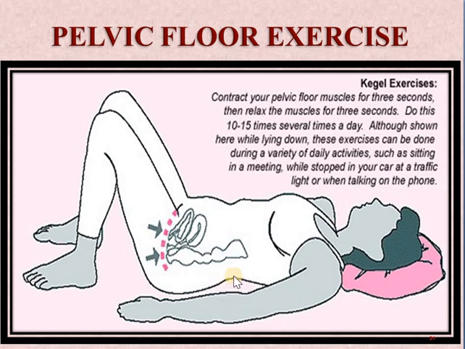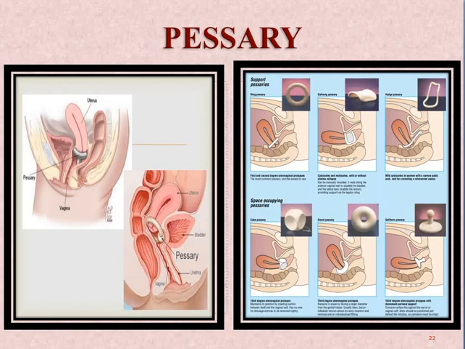Then next is the pessary. Pessaries are inserted in the cases of mild prolapses, or where surgery is contraindicated, where we can't perform the surgeries, or where the surgeries can be avoided and it can be easily managed by this.